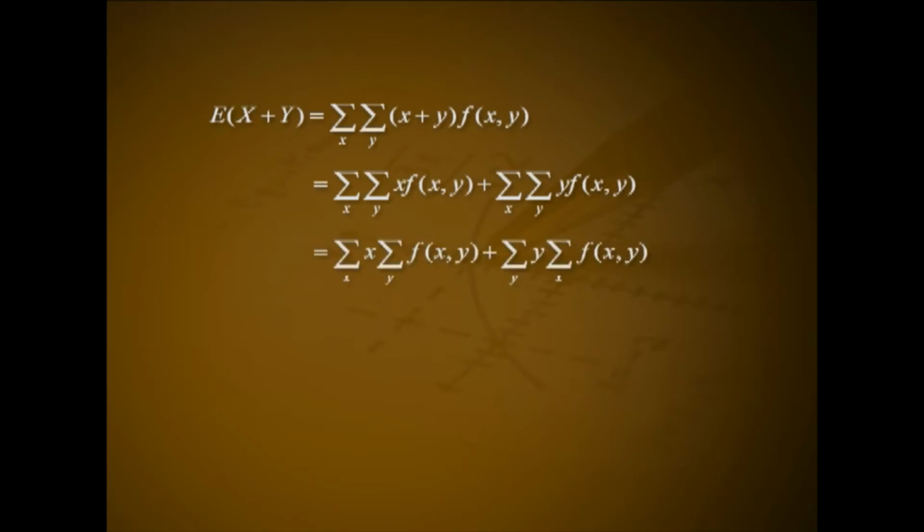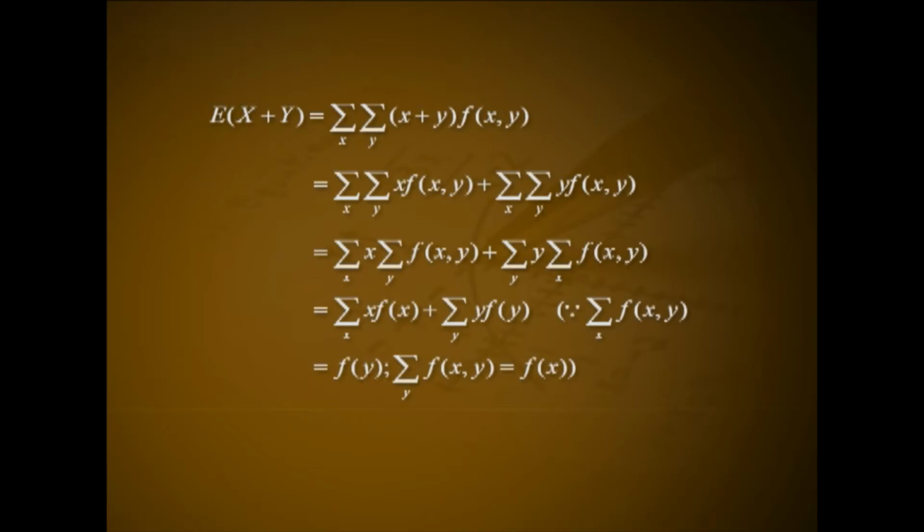That is equal to summation over x, x into summation over y, f of xy plus summation over y, y into summation over x, f of xy. That is equal to summation over x, x into f of x plus summation over y, y into f of y, because summation over x f of xy equal to f of y and summation over y f of xy equal to f of x. This is equal to expectation of x plus expectation of y. In the case of two continuous random variables, in the proof summation will be replaced by integral.